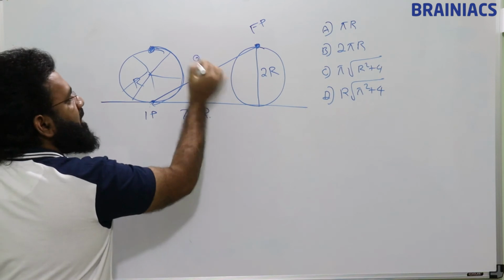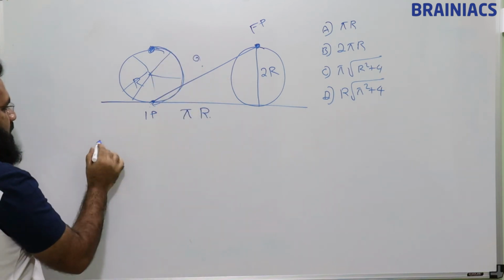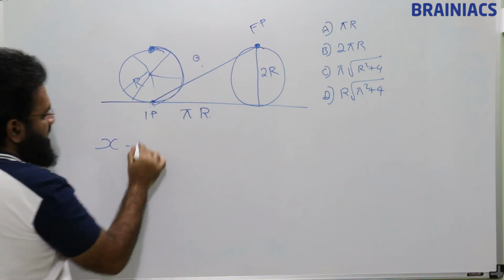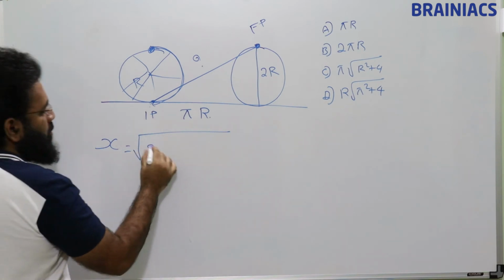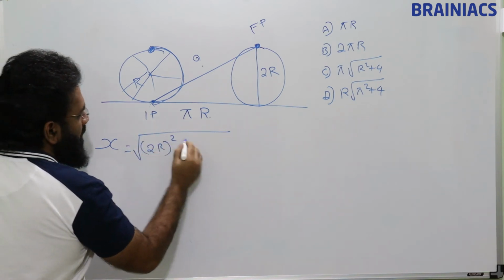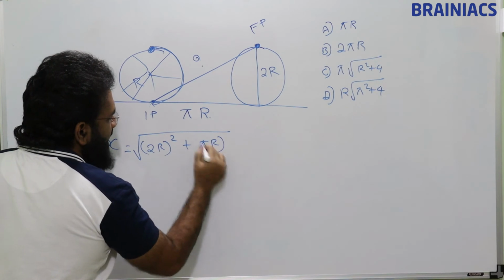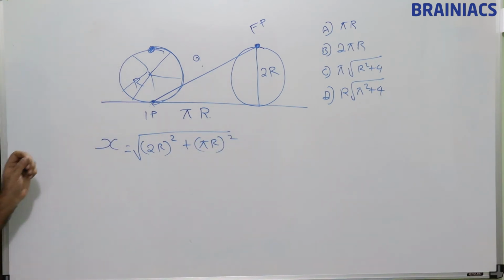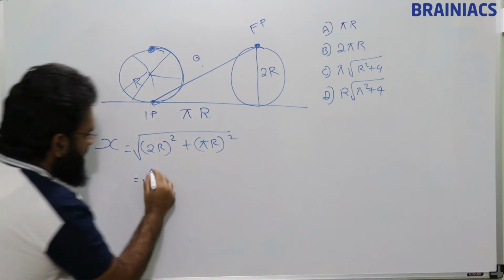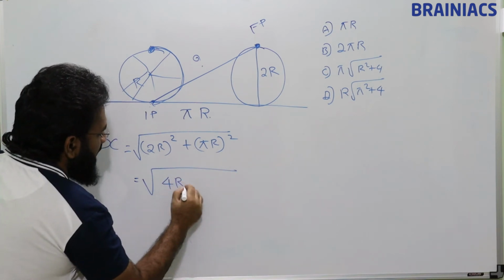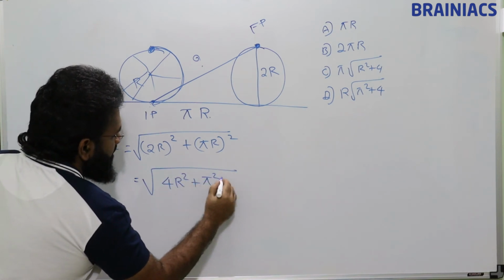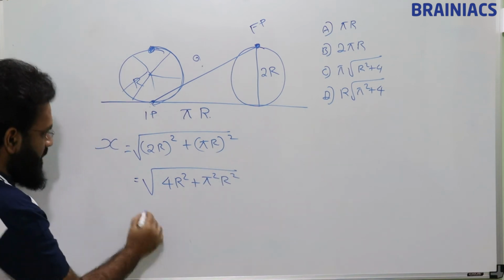Now how to find this? Pythagoras theorem. So displacement x is nothing but 2r the whole square plus pi r the whole square. Now this is nothing but 4r square plus pi square r square.